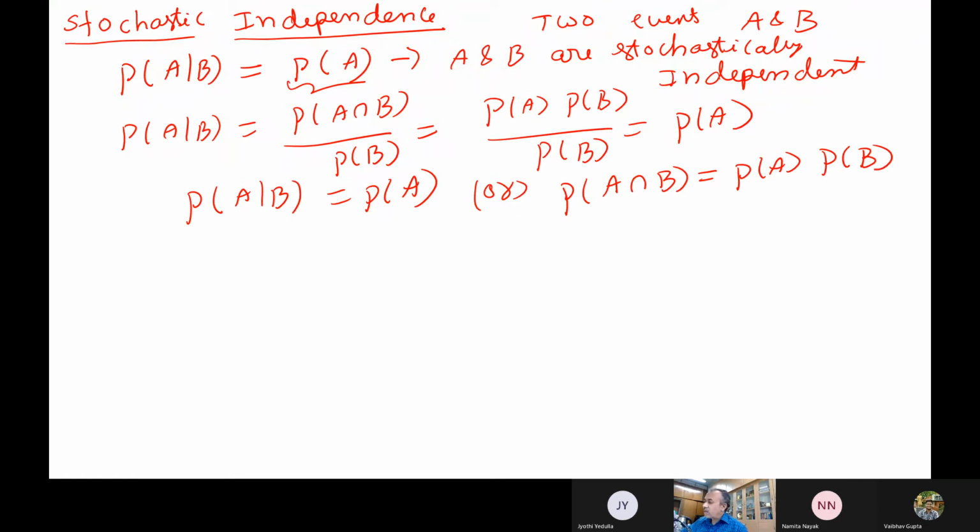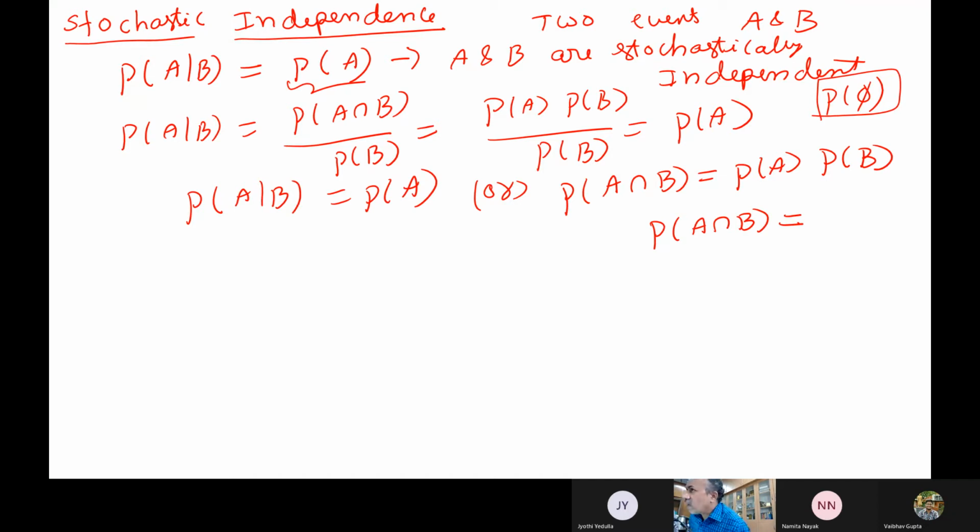Now see what mutually exclusive means. What is the probability of A intersection B if they are mutually exclusive? A intersection B is the null set. What is the probability of the null set? Null means nothing.